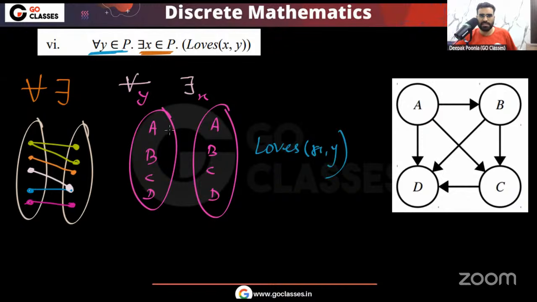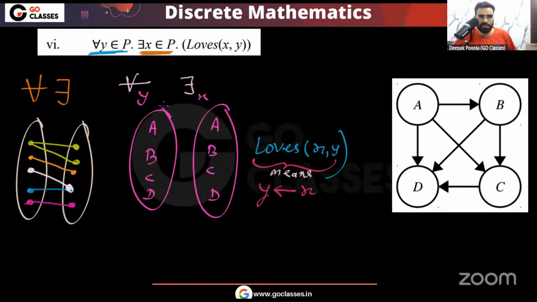Okay, so what we are saying, notice the template is basically the same: for everyone here there should be someone here such that this person loves this person. I hope you are getting the point. Either you can write it like this, loves XY. If you are confused, you can write what this actually means: X should love Y. Okay, X should love Y, correct? X should love Y means there should be an arrow from X to Y. This is what it means, correct?